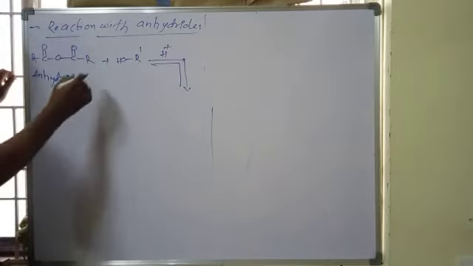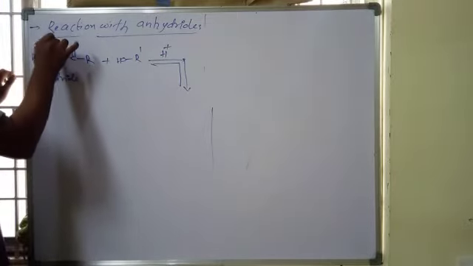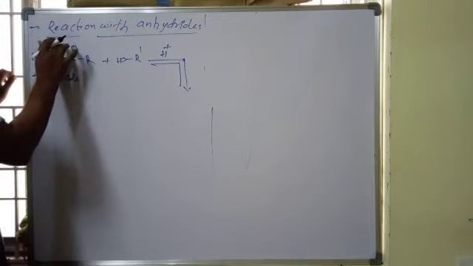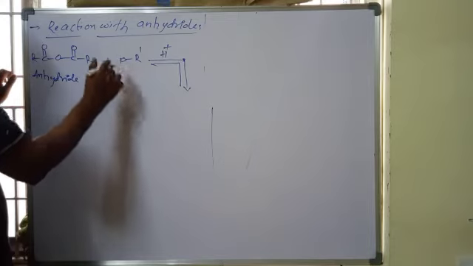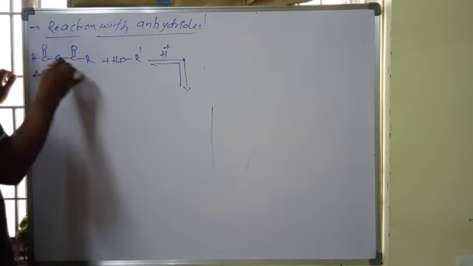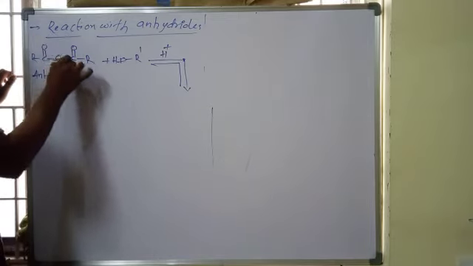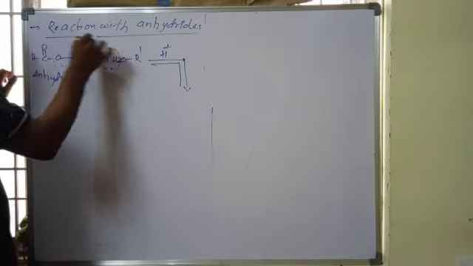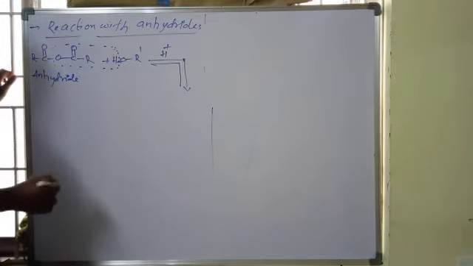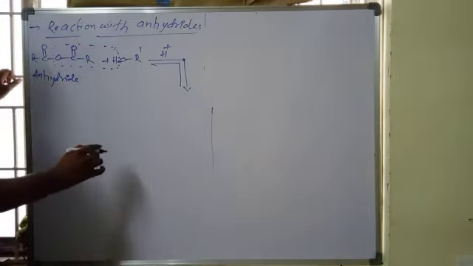Here the bond cleavage takes place. Always, in the alcohol, the OH bond cleavage takes place.